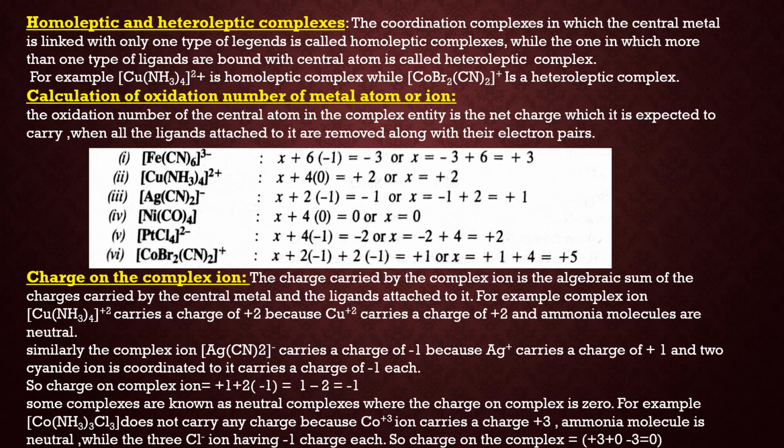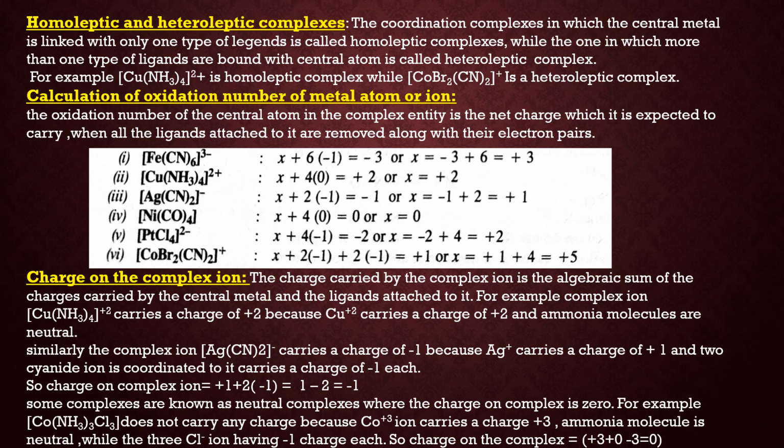Now next is PtCl4 2 minus. Here 4 Cl minus ions, so X minus 4 is equal to minus 2. So the charge on platinum, or oxidation number of platinum, is plus 2. Now the next is X minus 2 for 2 bromine ion and minus 2 for 2 CN minus ion is equal to plus 1. So X is equal to plus 5. So in this way we can calculate the oxidation number of the central metal atom.